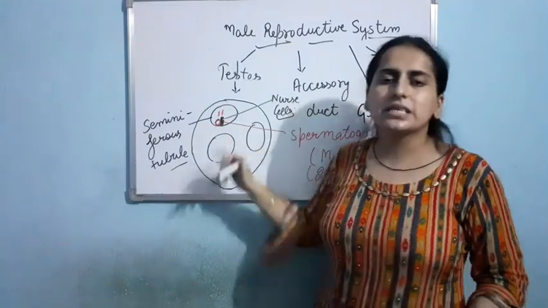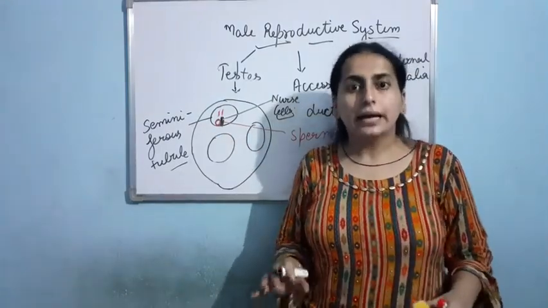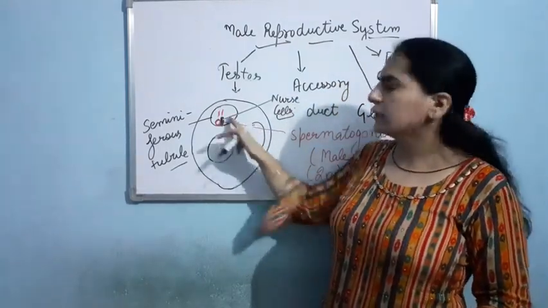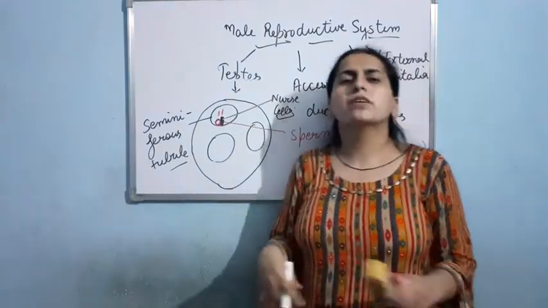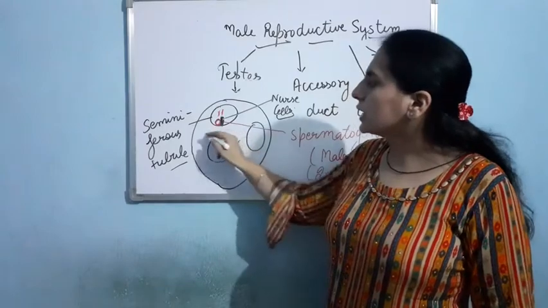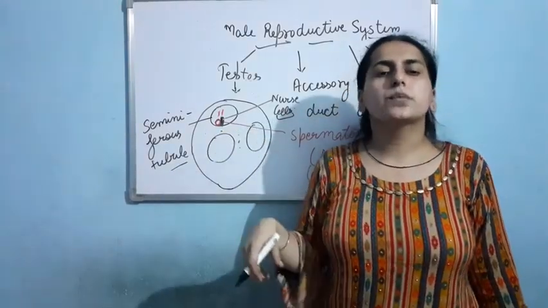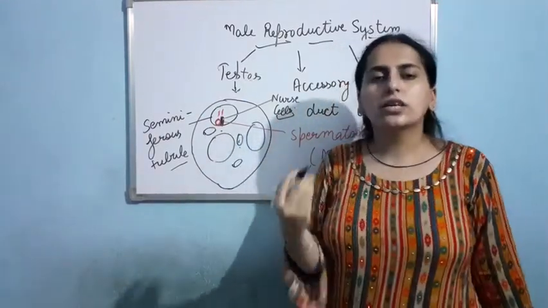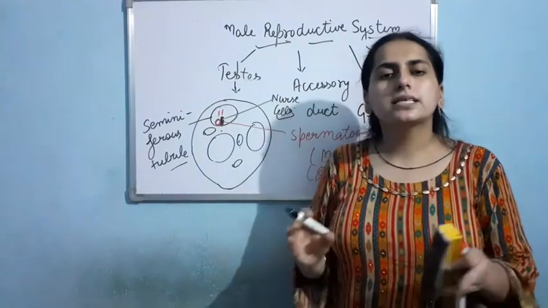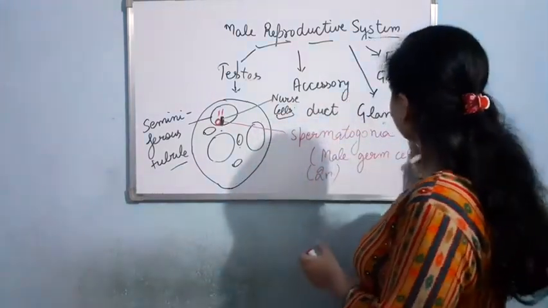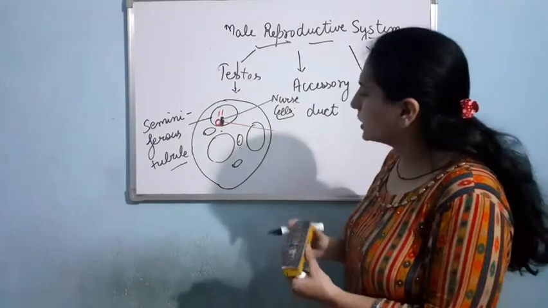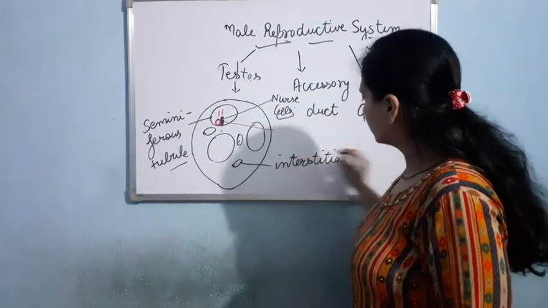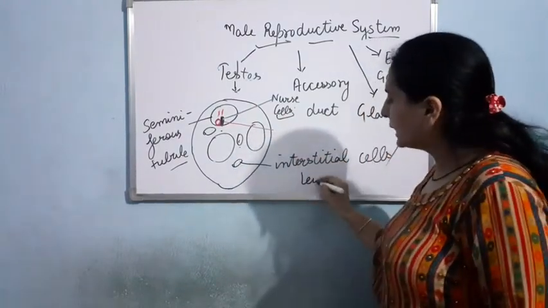Now, in between the spaces, suppose here I am having one seminiferous tubule, second, third. In between them is the interstitial space. Inter means the one which is present in between. So the interstitial space is the space present in between the seminiferous tubules. In the interstitial space, one type of cell is present, and on the basis of their location, they have been given the name interstitial cells, or their other name is Leydig's cell.